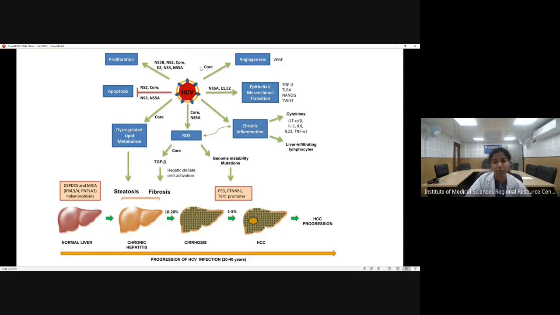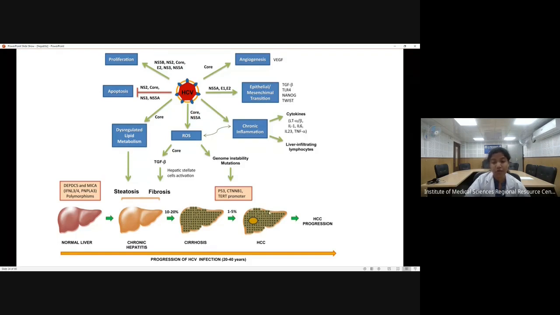There are several viral proteins, envelope proteins. These are the various structural and non-structural proteins. These structural proteins have various functions which help in the proliferation of the virus and also help in disease pathogenesis. They can cause proliferation of the virus, can cause apoptosis of the hepatocytes, and the core protein can cause dysregulated lipid metabolism, because of which we can find steatosis in case of hepatitis C virus. Also this can give rise to chronic inflammation. So these are the functions of all the envelope proteins or structural and non-structural proteins found in the viral genome.